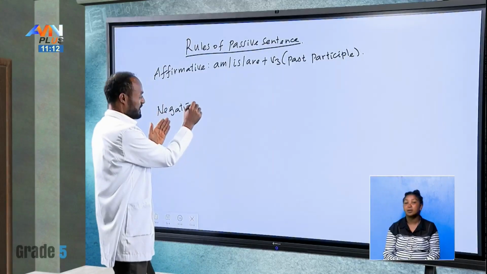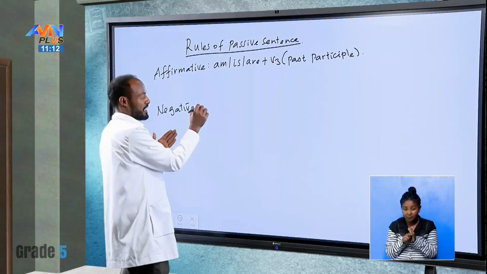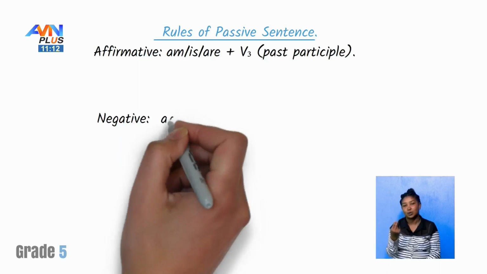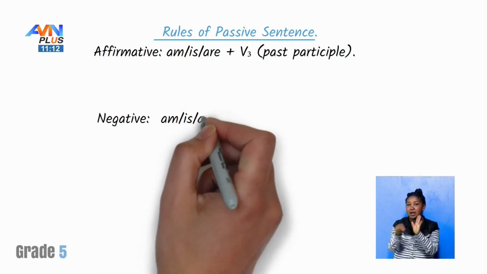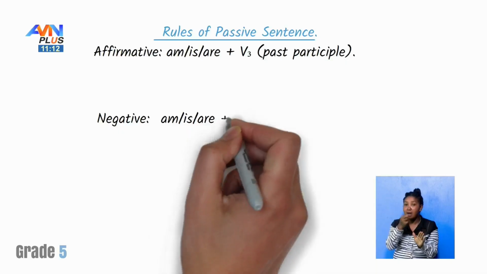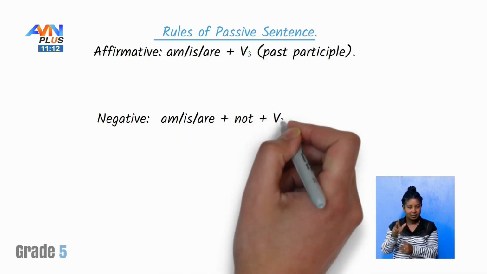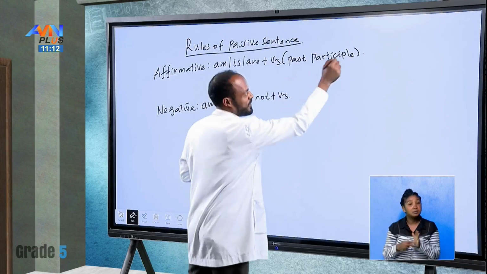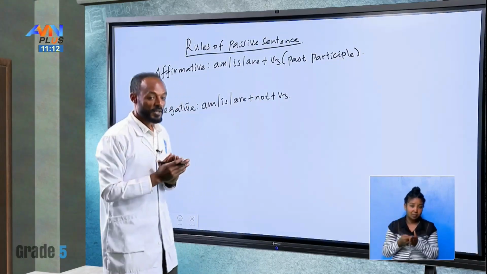What about if the sentence is negative? Yes, we have to use the same structure except for the negative marker. Are plus not. Then verb 3, in other words, past participle. Is it clear? Nice. Okay.